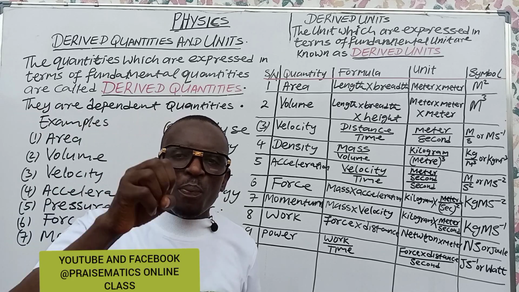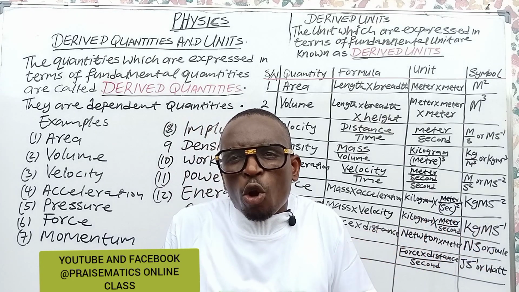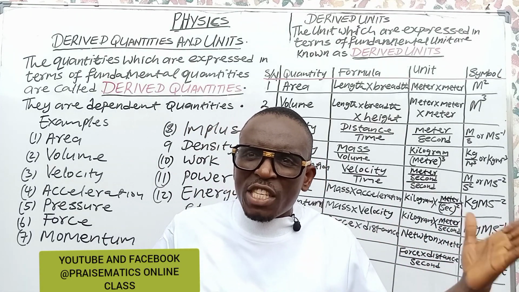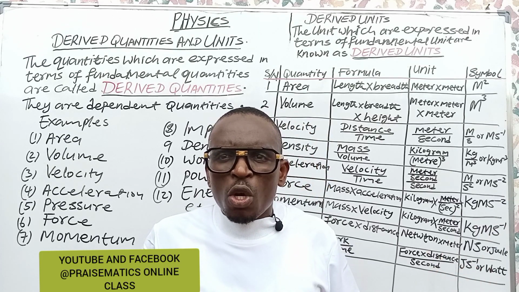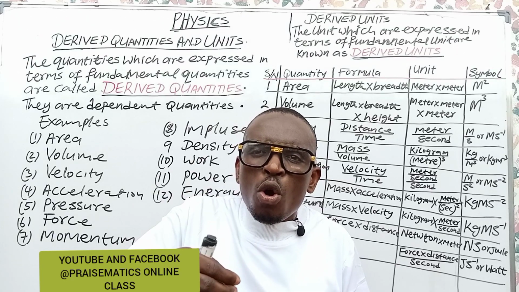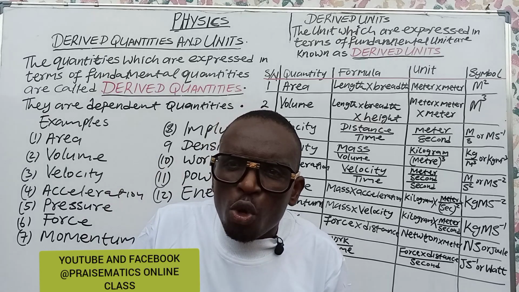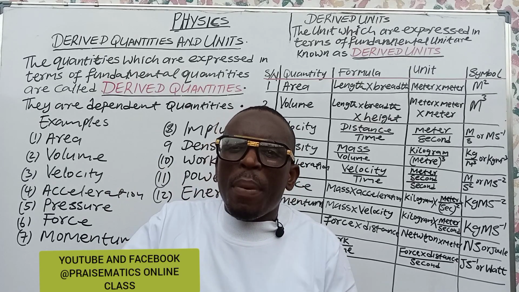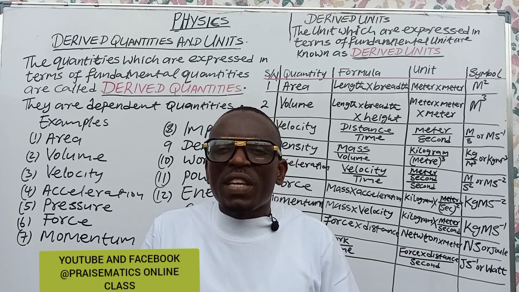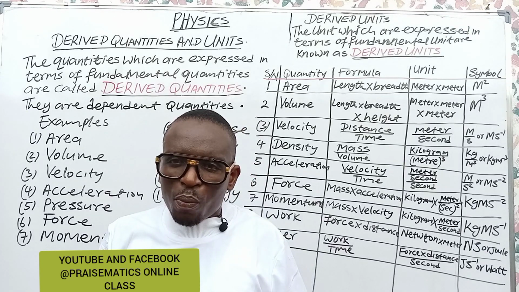In other words, when you bring a fundamental quantity and another fundamental quantity, and allow a binary operation to act on them, either by division, subtraction, addition or multiplication, when you combine two or more fundamental quantities together, they will give birth to derived quantities. I hope you understand it.